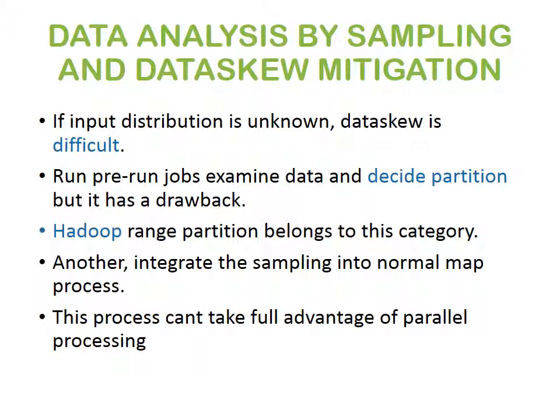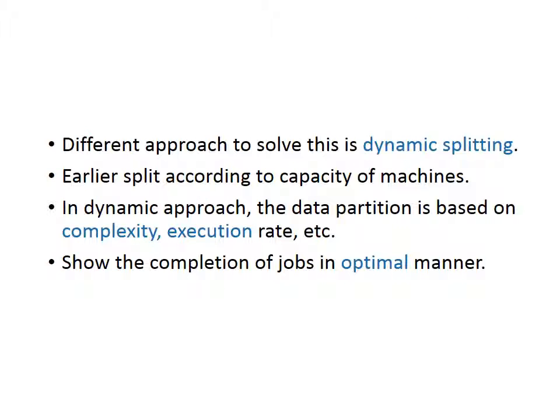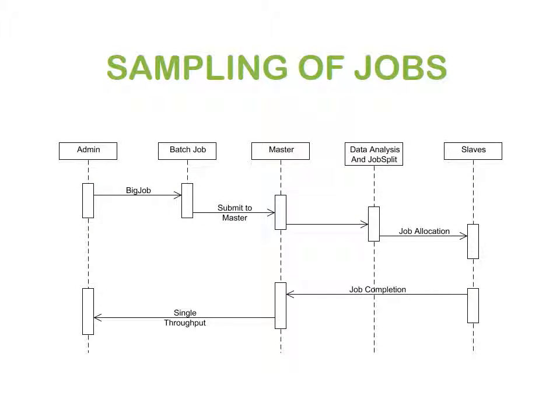Data analysis by sampling and Dataskew mitigation. In our technique, a small sampling of data will also be attached to the original process. This will save our time as pre-sampling of the whole data is not needed. And Dataskew mitigation is that we will reduce the amount of Dataskew in the existing system. A different approach to solve this is dynamic splitting, where the splitting occurs when the process is running. This is the sampling of jobs.